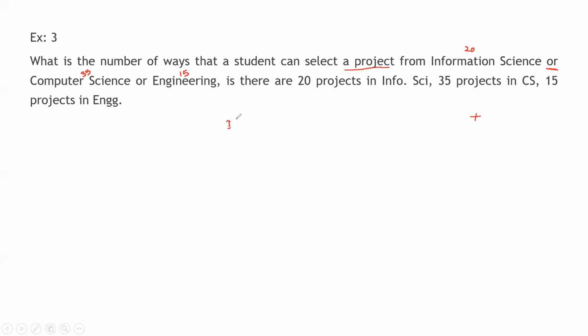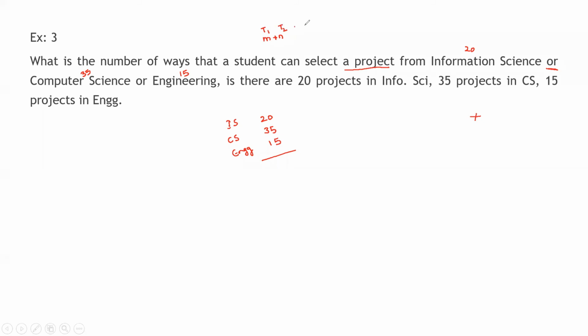Now, see here. Information science, we are having how many projects? 20 projects. Then computer science, we are having 35 projects. Then engineering, we are having 15 projects. Correct? Now, this time we are having 3 terms. But in the rule of sum formula we have seen M plus N, where this is task T1 and this was task T2.